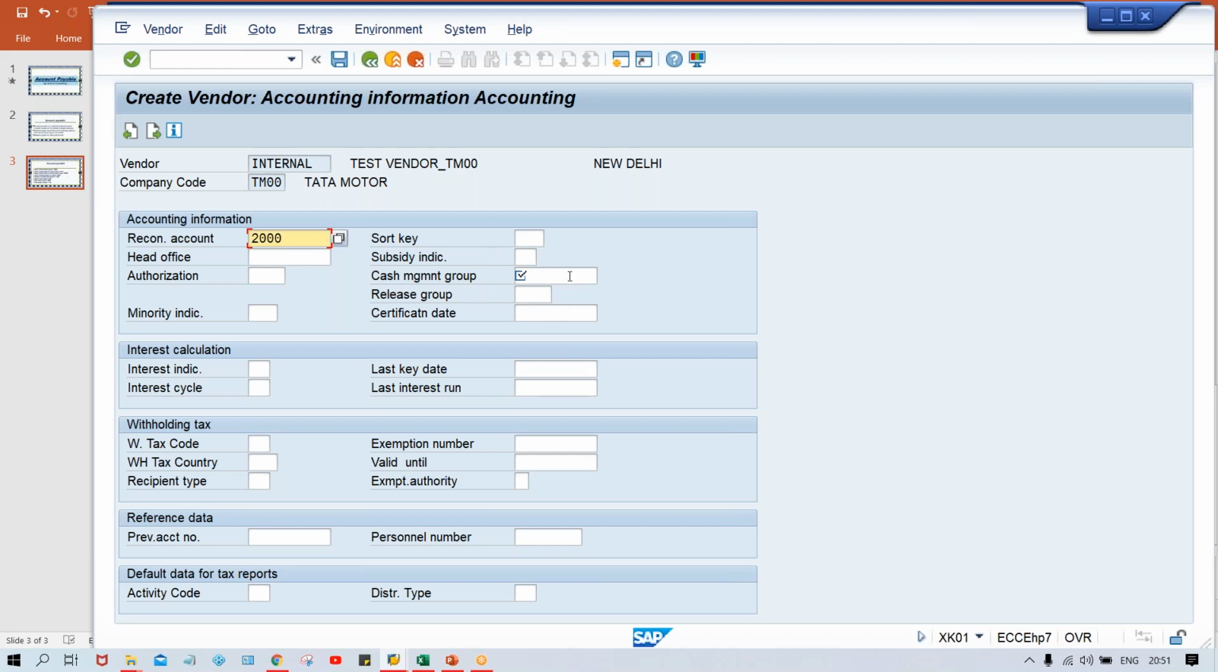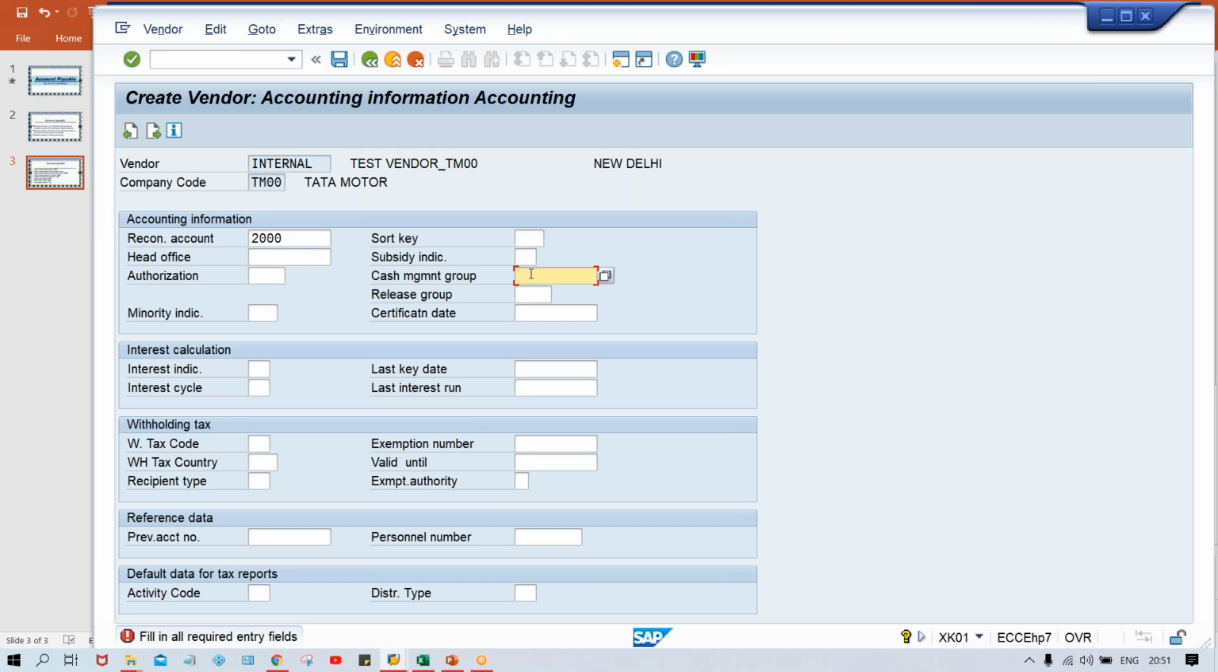This cash management group. Okay, this is a required entry here. Look at required entry. If you don't give any input here, system will not allow you to proceed further. Look at here. System is saying that fill in all the required fields. It means this is a required entry. You must have to give certain details here, right?